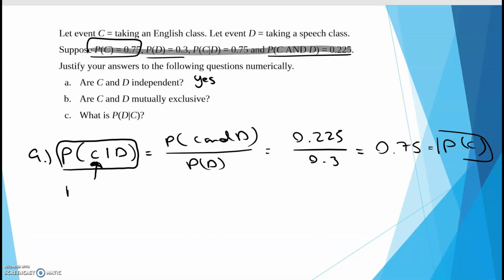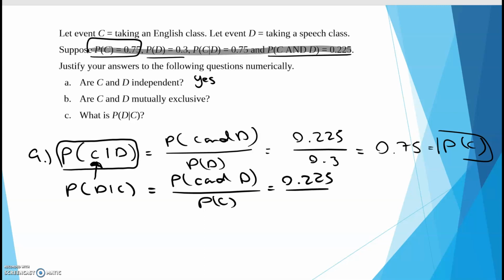And you could have used the other, D given C. So the probability of C and D divided by the probability of C. So this would be 0.225 divided by 0.75, which gives 0.3, the same thing as the probability of D. So we got it equal to just the very first event.